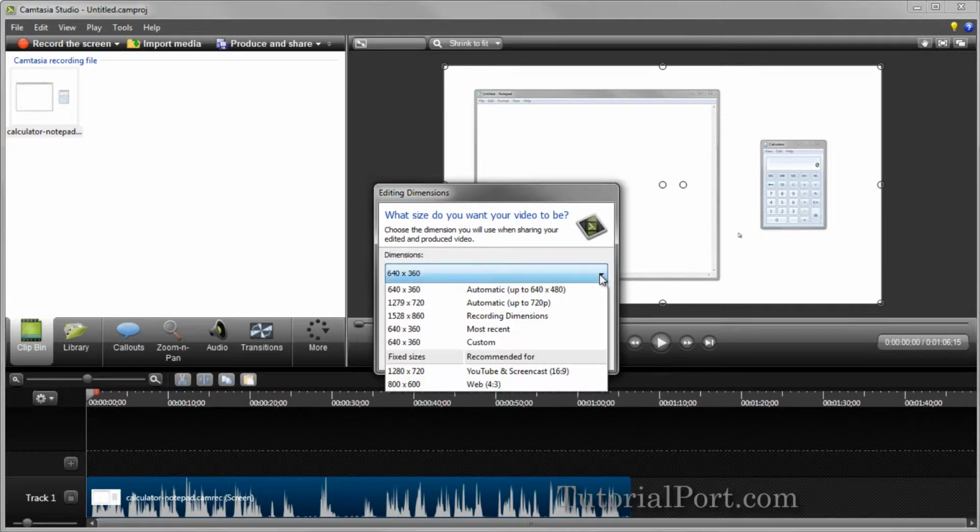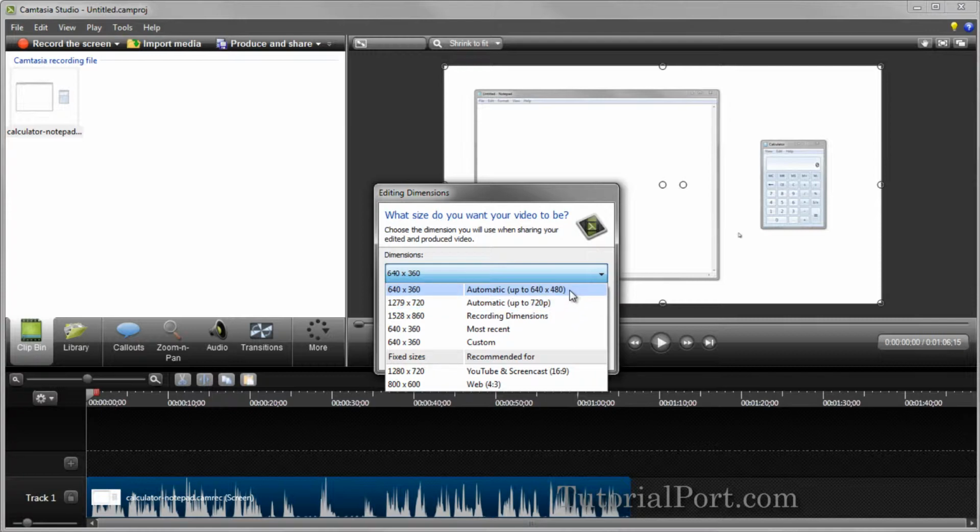Expand this drop-down to see a few presets. These presets are recommendations of standard sizes to share your video. They target specific dimensions that will help your video play nicely in a particular location, or on a particular device such as an iPhone, iPad, or on the web. The automatic presets are always a good choice, and I'll select one of these for this tutorial.